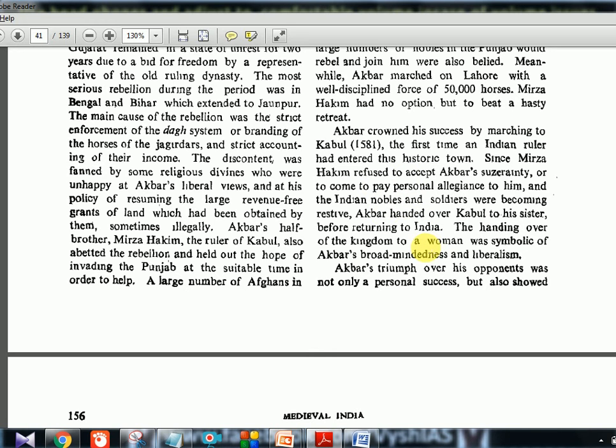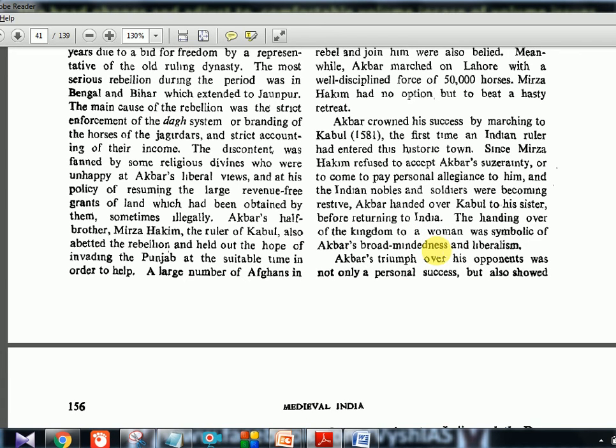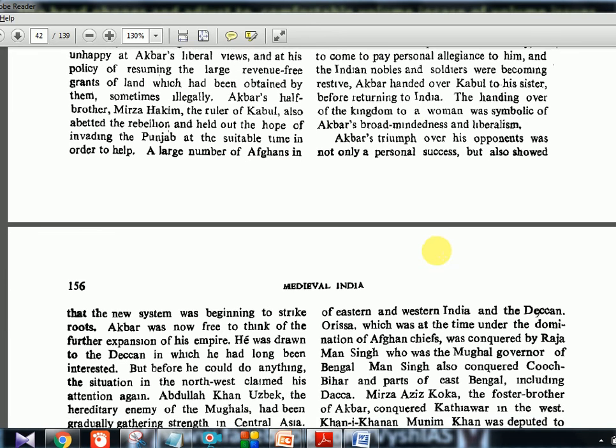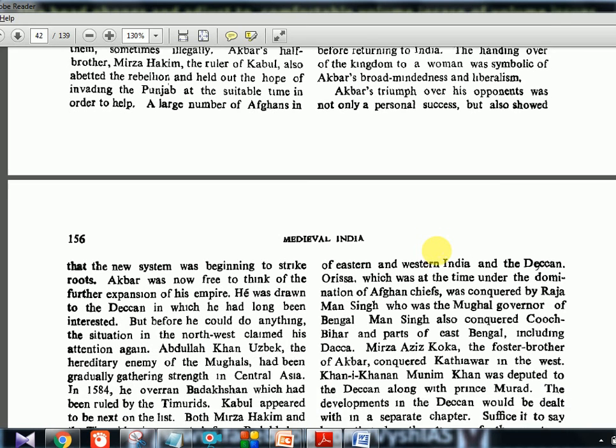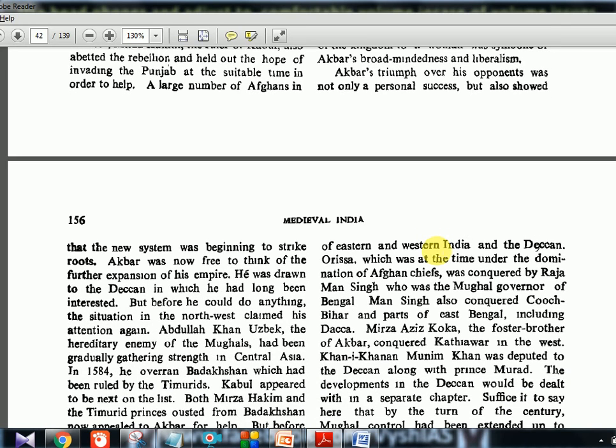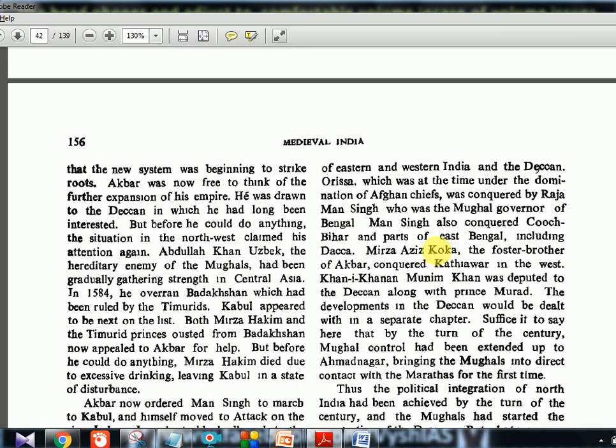So this is one example of Akbar's broad-mindedness. If you see, women in Mughal times were used only for matrimonial alliances or other political reasons, but for the first time a ruler is assigning a province itself to a woman. That is about the Mughals. Before the Mughals, in the Delhi Sultanate, there had been women emperors too. Now Akbar's triumph over his opponents was not only a personal success but also showed that the new system was beginning to strike roots.